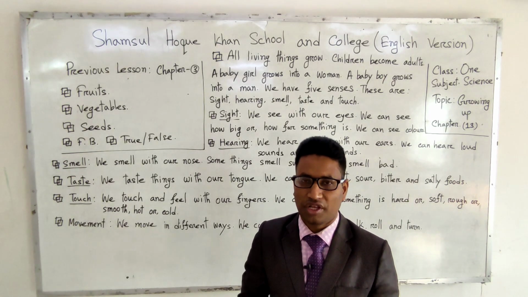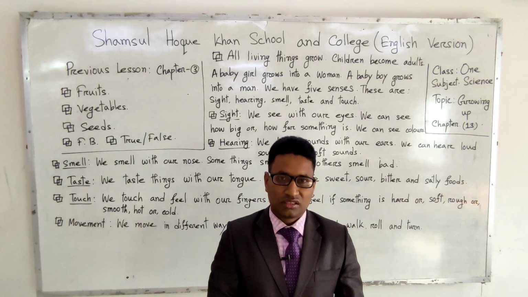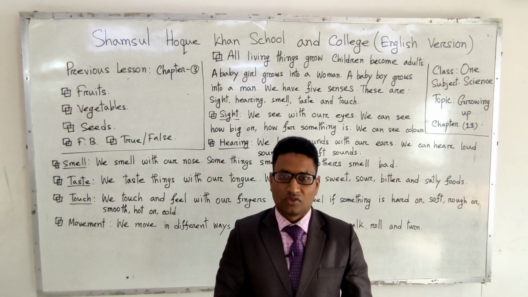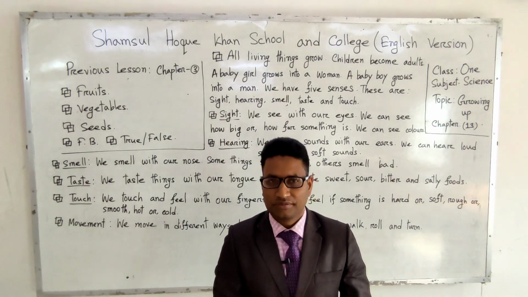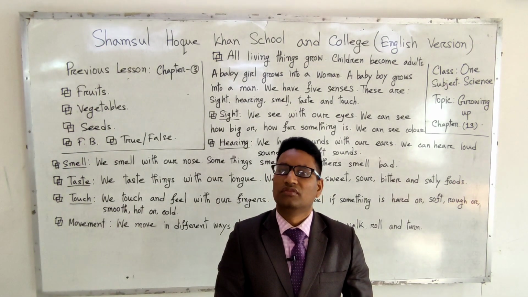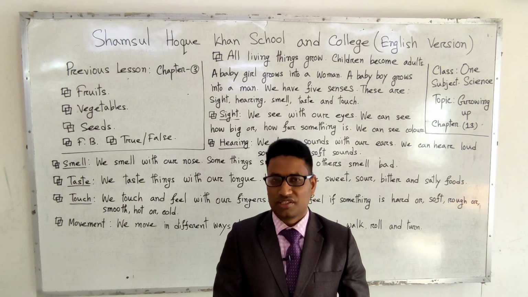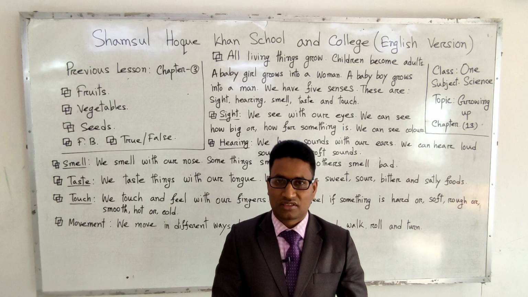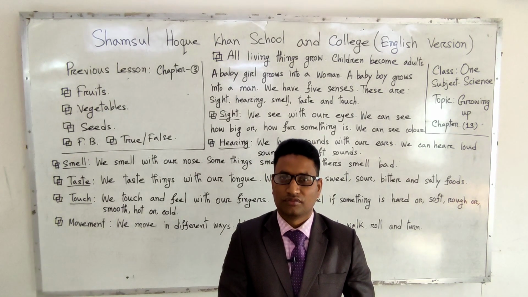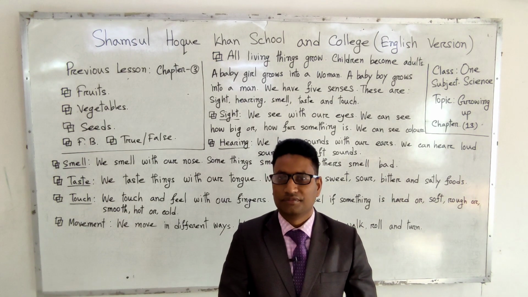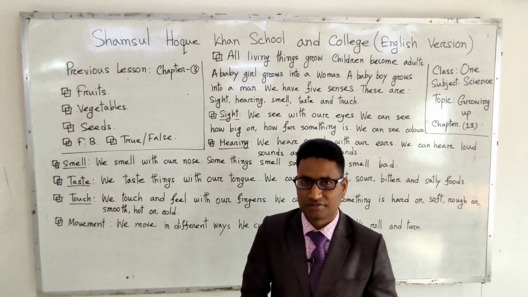A living organism always grows, and at a time this organism will become an adult organism, such as a small baby at a time will become an adult person.